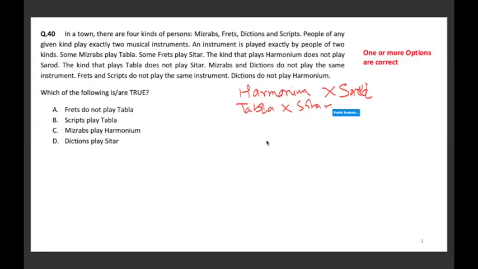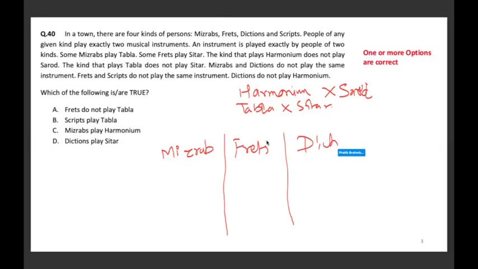The people whom we have are Mizrab, frets, diction, and scripts. We are given these 4 people. Harmonium and sarud, they don't go together, and tabla and sitar, they don't go together.